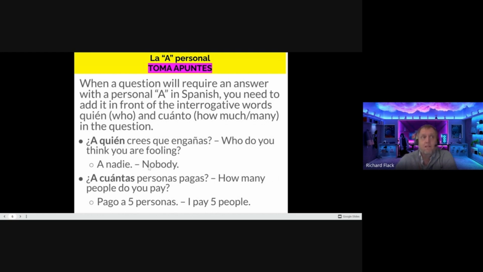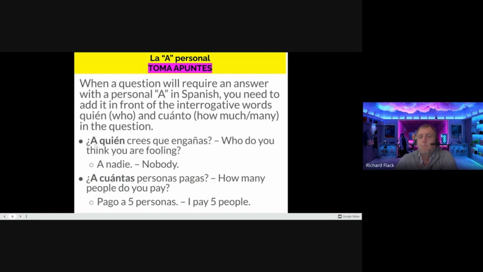I'm not fooling anybody, nobody. ¿A cuántas personas pagas? How many people do you pay? Pago a 5 personas. So the recipient of this action in the question is a person or a pet, so I have to put the a in front, and it goes in front of the question at the beginning of the sentence.